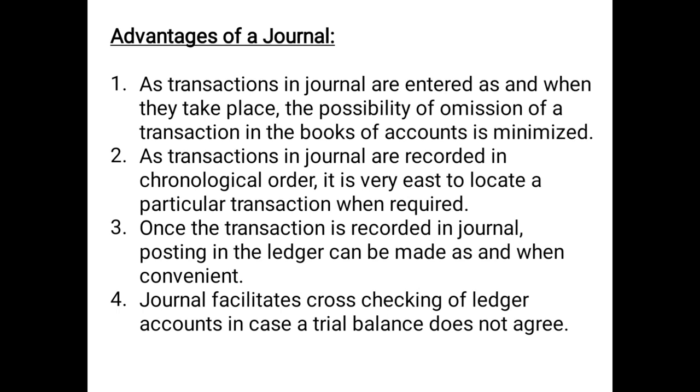And slowly and gradually, when we discuss that chapter, we will discuss that trial balance has to tally. There are two sides which should be equal. So if at all they are not tallying, it means that there is some problem might be in the preparation of trial balance. If it is correct, then there is a problem in ledger. So what is the problem in ledger? That can be verified from the journal. So these are the advantages of journal.